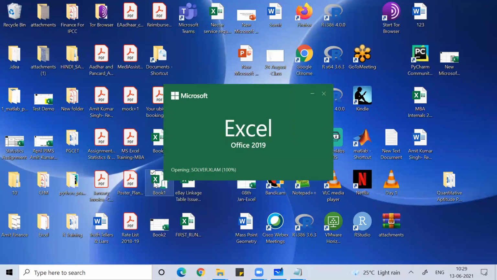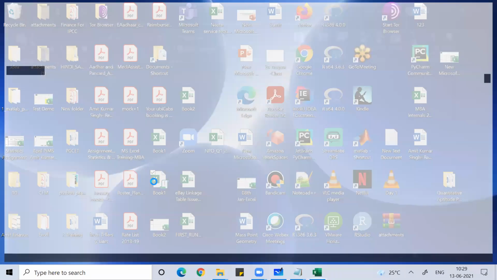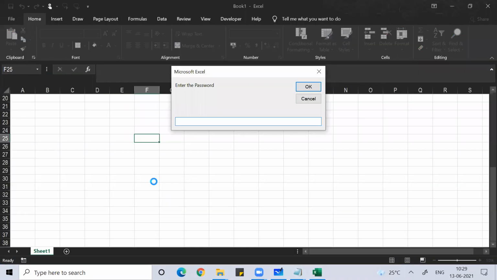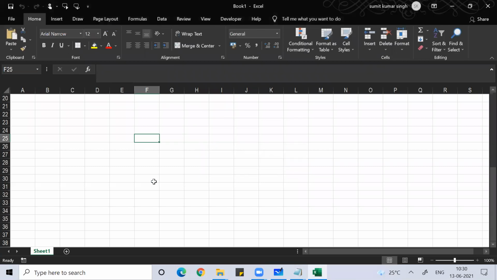Now, if I click on this, it will ask me the password, 123. Then again, it is asking me the password. So if I put the correct password, then it is welcoming me for the MS Excel tutorial. I said, okay, thank you, and my work is done.